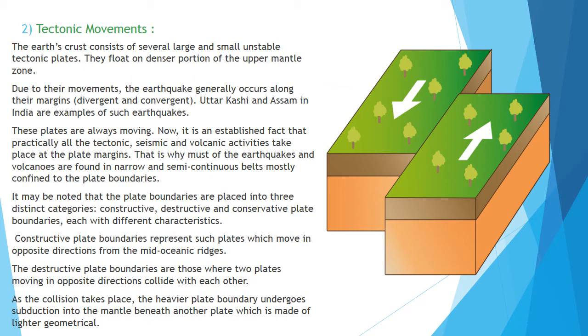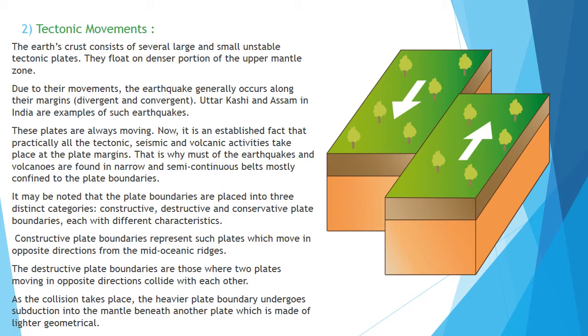Tectonic movement. The Earth's crust consists of several large and small, unstable tectonic plates. They float on the denser portion of the upper mantle, and they keep on moving. There are some small plates and some large plates. Due to their large movements, earthquakes generally occur along their margins.